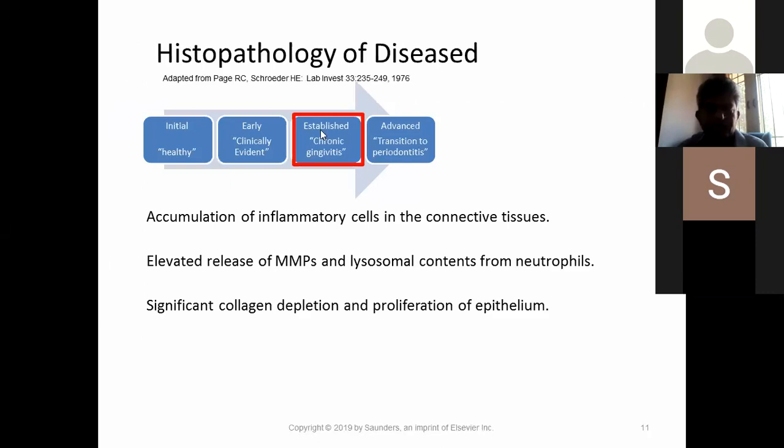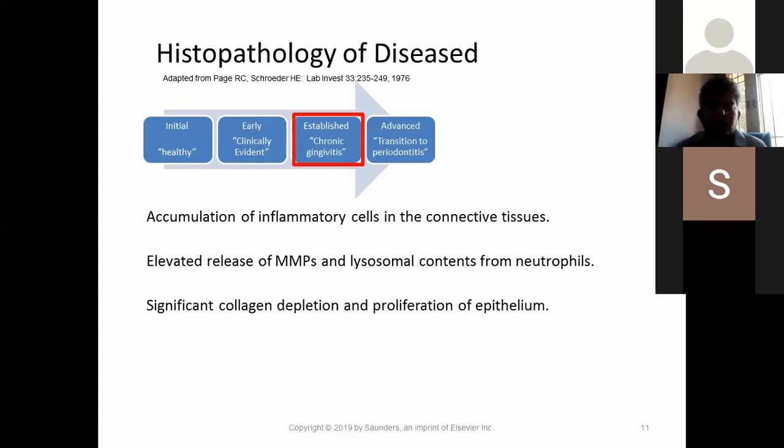Okay, next. Now as we go to the next stage, as I told you, established, that is after 14 days, what happens? 14 days of no treatment, what happens in the connective tissue? There's an accumulation of inflammatory cells in the connective tissue, inflammatory cells like lymphocytes, as I told you. So there's an immune response being elicited by the body.